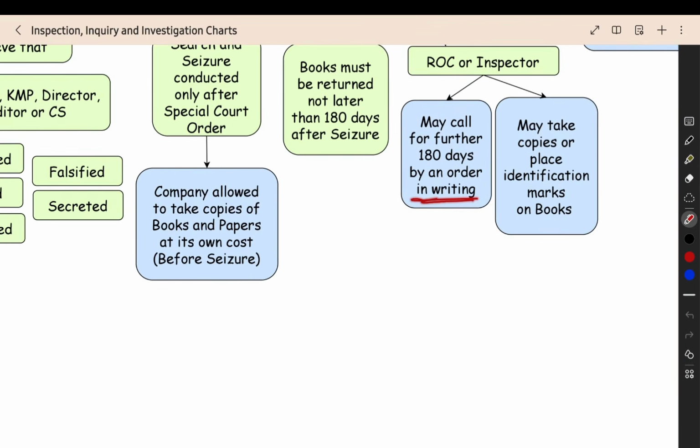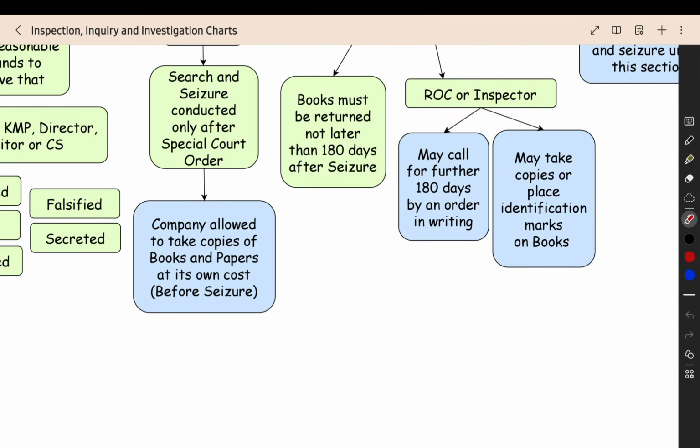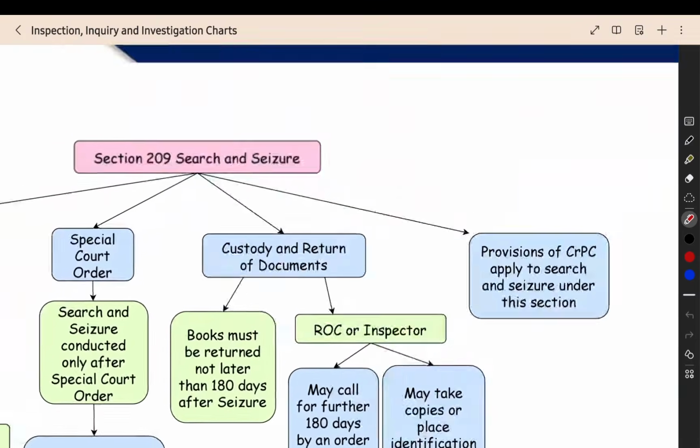They have to give an order in writing. First they can take it for 180 days. The second time, again they can take it for 180 days. But here, an order in writing should be there. Then, when they are taking the books into their custody, they can take copies, and they can place identification marks on the papers, everything they can do.